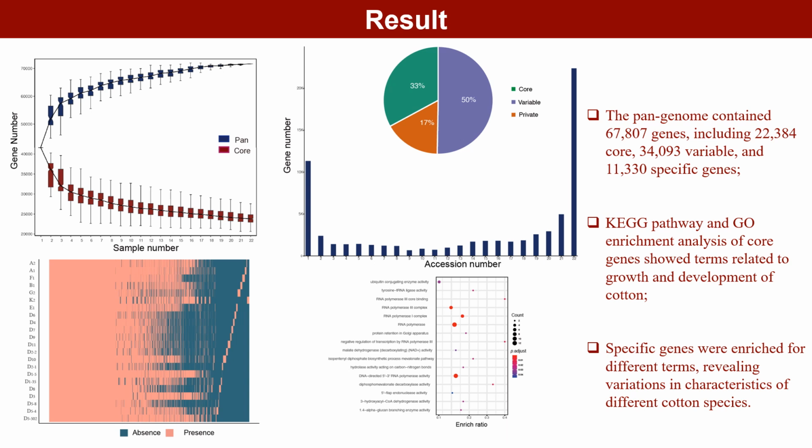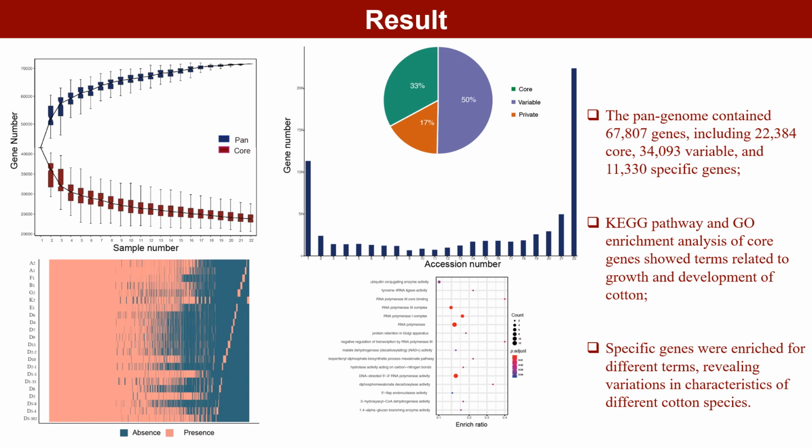The pan-genome contains 67,807 genes, including 22,384 core, 34,093 variable, and 11,330 specific genes. KEGG pathway and GO enrichment analysis of core genes showed terms related to growth and development of cotton.